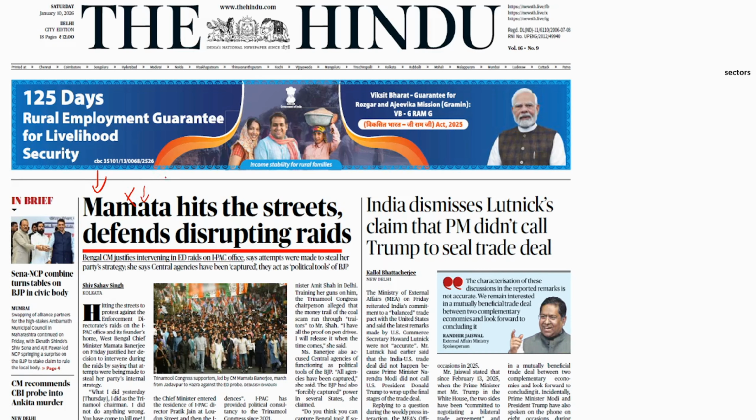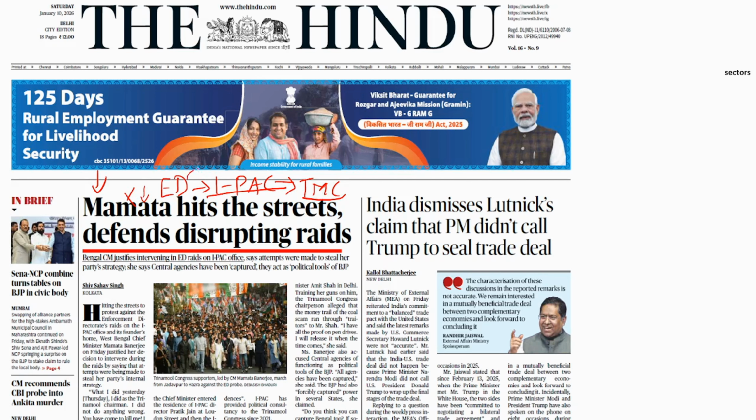So here the news is that the ED, Enforcement Directorate, is investigating an office of IPAC, a political consultant firm. And this IPAC is the consultant agency for the Trinamool Congress in West Bengal for its previous election.